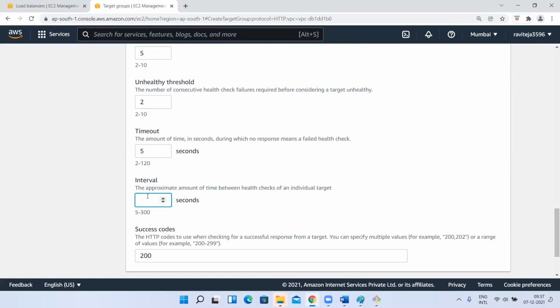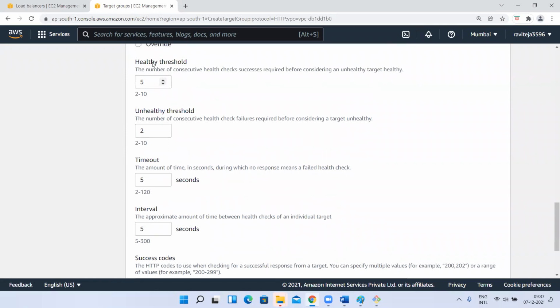I'm going to give it as 5 seconds. If you give 5 seconds, at this moment it will go and check the healthiness of the instance. My instance is healthy. Next, after 5 seconds, it will check whether the instance is healthy or not. Like that, for every 5 seconds, my load balancer is going to check the healthiness of the instance. So 5 times means 25 seconds.